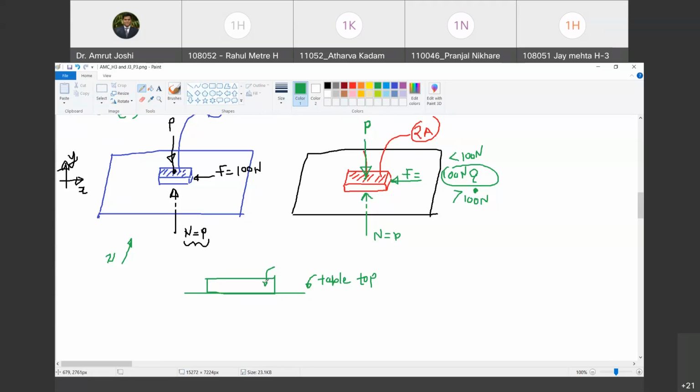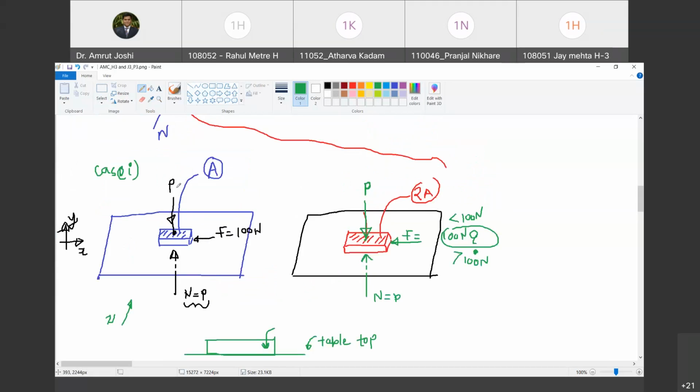Are you with me? Whatever I am going to say is true even with the masses. So for time being, keep the masses aside. We are saying, or we can, at the most we can say that P is inclusive of mass, mg. Are you with me?